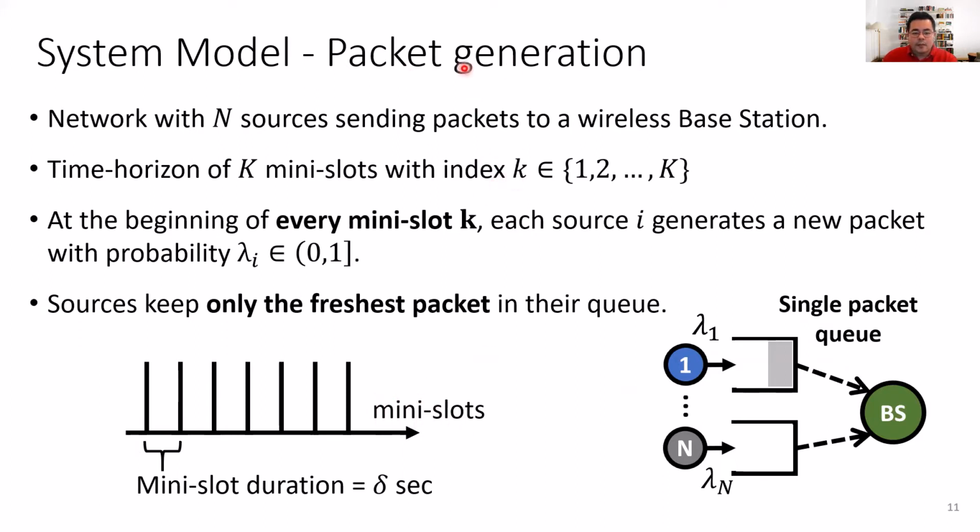Now we're going to describe the packet generation process. At the beginning of every mini slot, each and every one of those sources is going to generate a new packet with probability lambda, and it's not going to generate a packet with probability 1 minus lambda. So source 1 is going to generate a packet with probability lambda 1, and source n is going to generate a new packet with probability lambda n. And those packets are going to be stored in this single packet queue that stores only the freshest packet. Right, so this is how packets are generated and stored in this network.